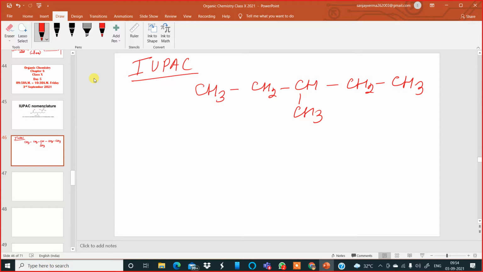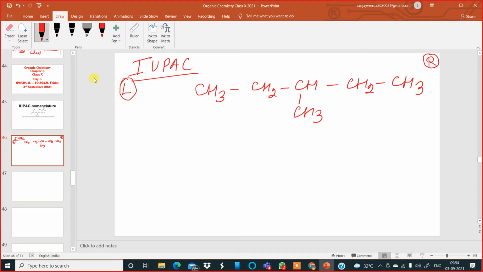Now tell me, what is the longest chain containing the maximum number of carbon atoms? Five. There are five carbon atoms, so penta. Before that, from which end will you number, the right hand side or the left hand side? Any side, because the branch is in the middle. The branching is happening in the center, at the third carbon from either side.